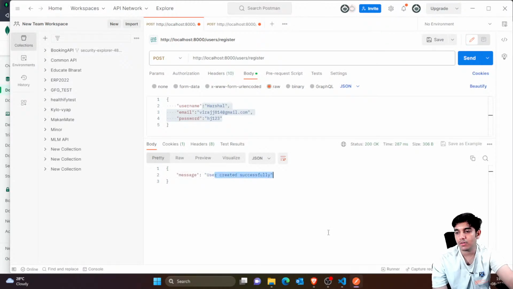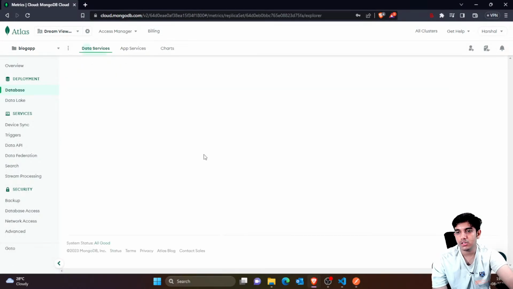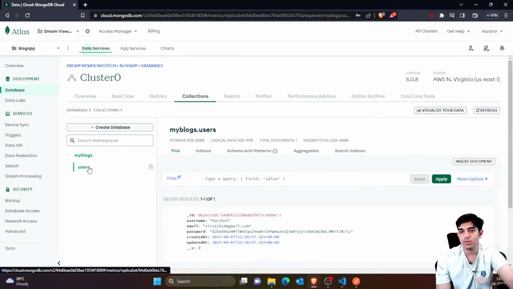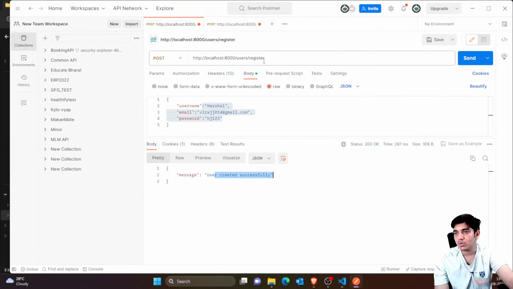If you want to check whether it's created or not, you can go here, and in browse collections you would find the users. In the my blogs database you have the users collection. So a new user has been created, and you can see that the password of this user has been hashed. Now let's try to call the login route.